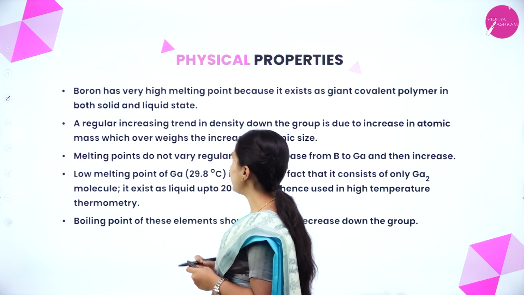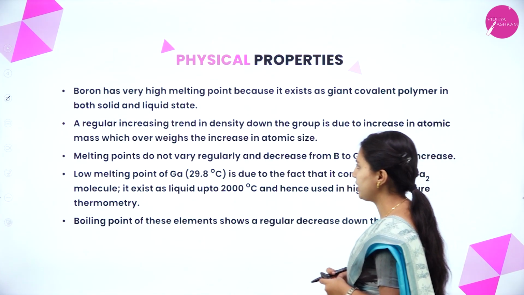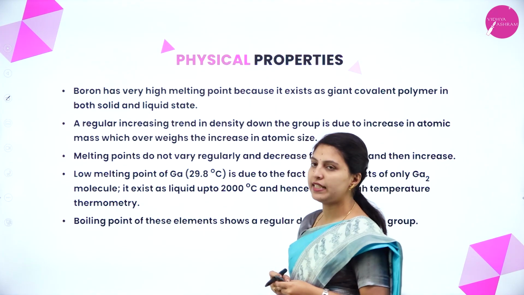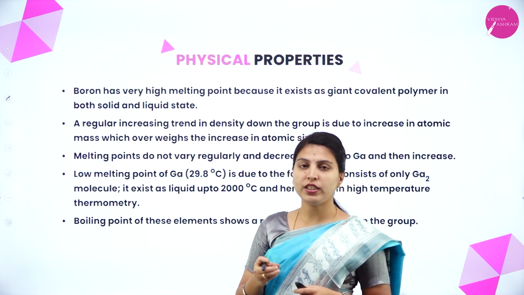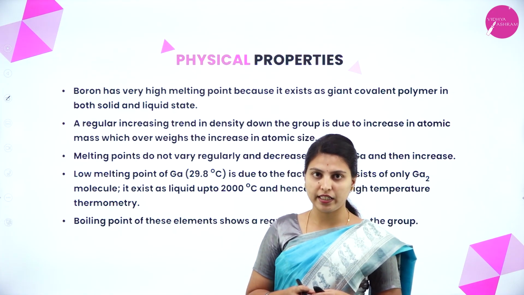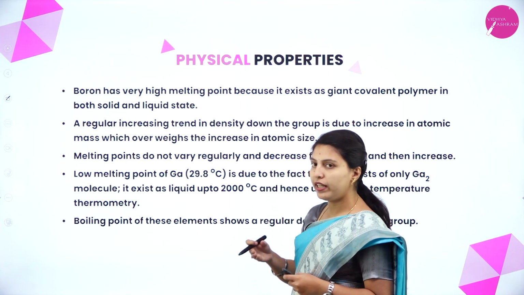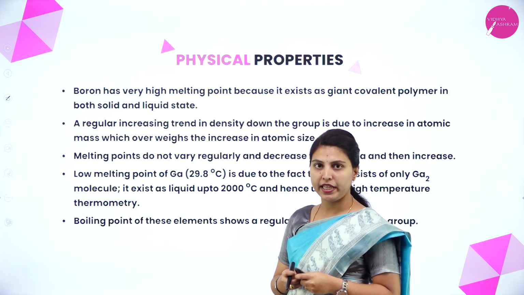A regular increasing trend in density down the group is due to the increase in atomic mass, which outweighs the increase in atomic size. As we go down the group in the periodic table, we know that atomic size gradually increases. So what will happen? A regular increasing trend in atomic mass can also be expected.